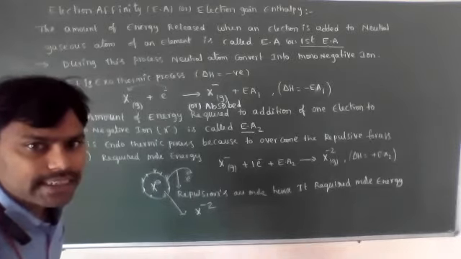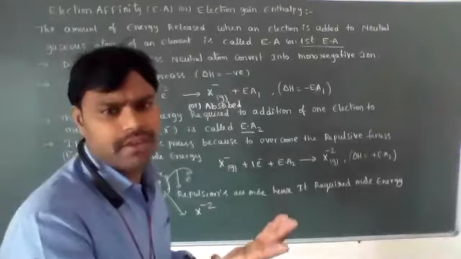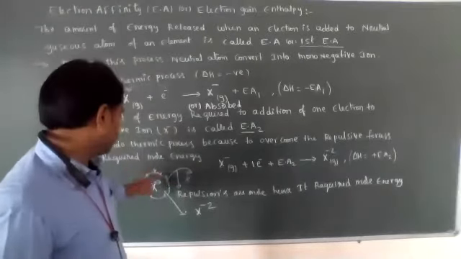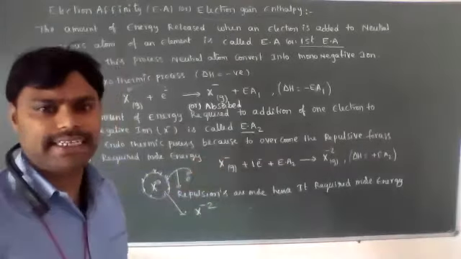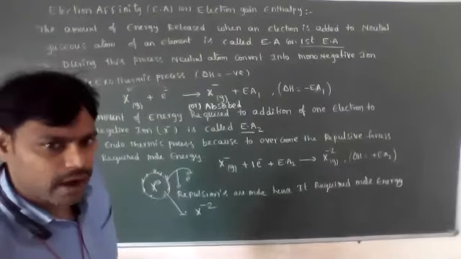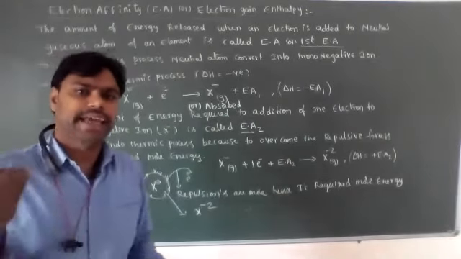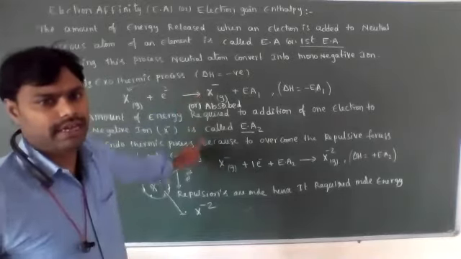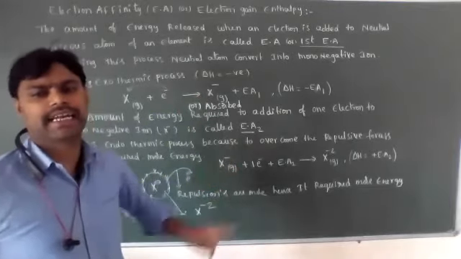X is just any element. Here I said X; maybe you take oxygen, then O minus, like one gaseous state atom. Means the atoms we have to convert into gaseous state. To that gaseous state atom we are adding one electron. It is known as the first electron affinity. And when we add one more electron, that is the second electron affinity.